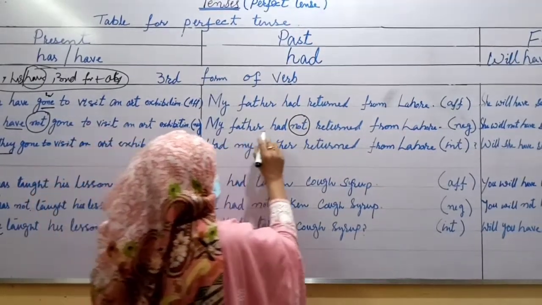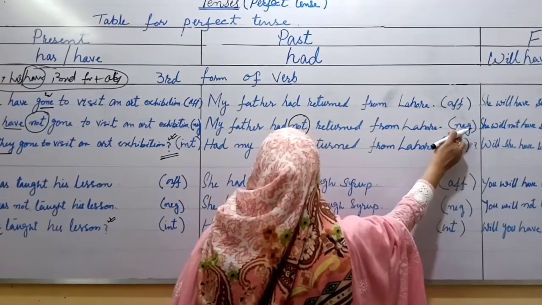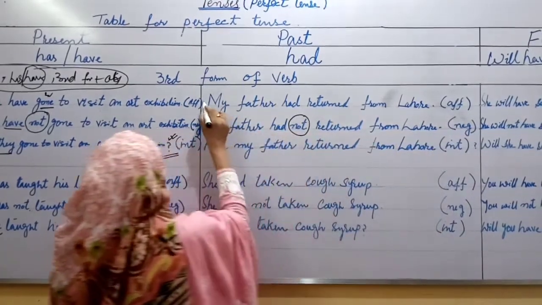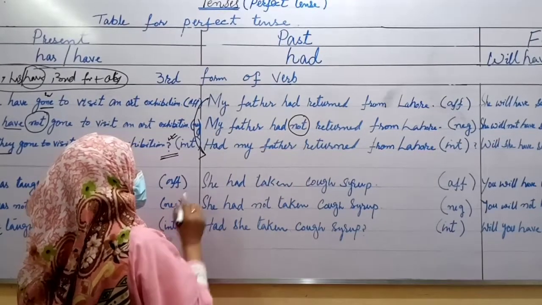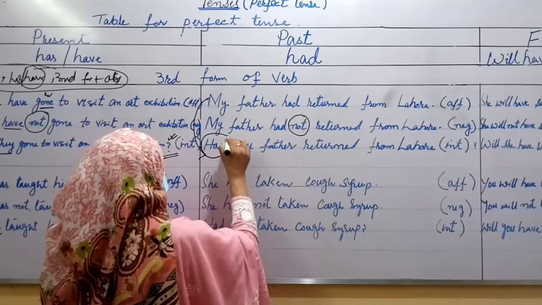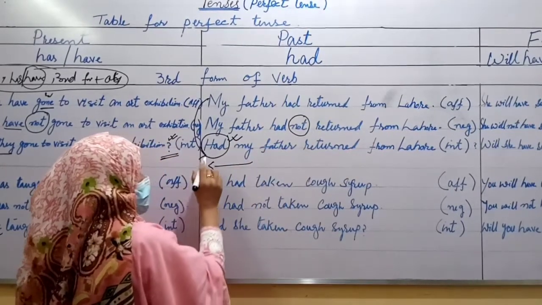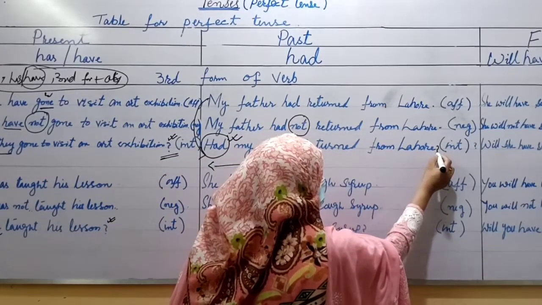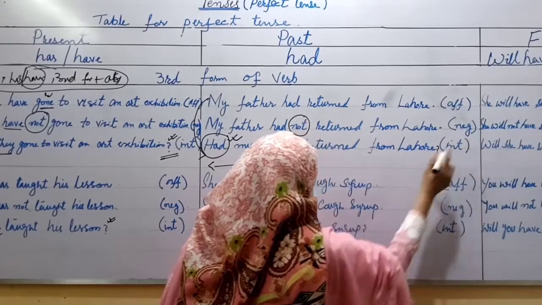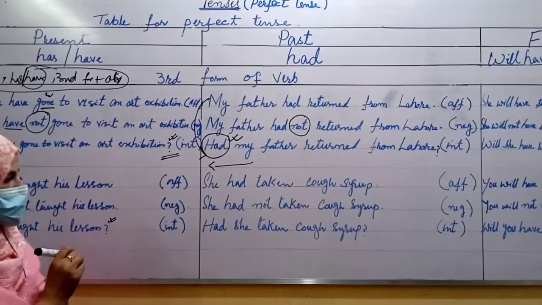My father had not returned from Lahore. This is a negative sentence. If you want to change the same sentence into interrogative, then had will come at the beginning of the sentence, that is before the subject. Had my father returned from Lahore? The sign of interrogation will be put here. Okay? Let's move towards the next example.